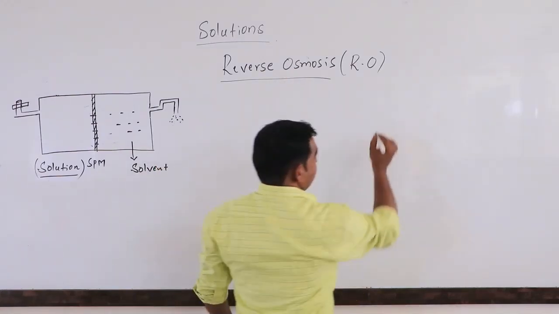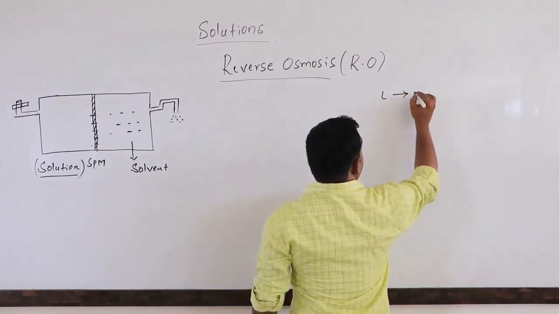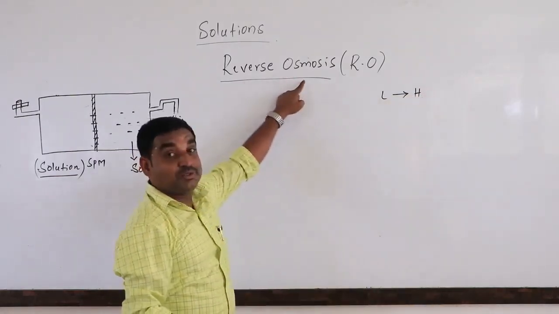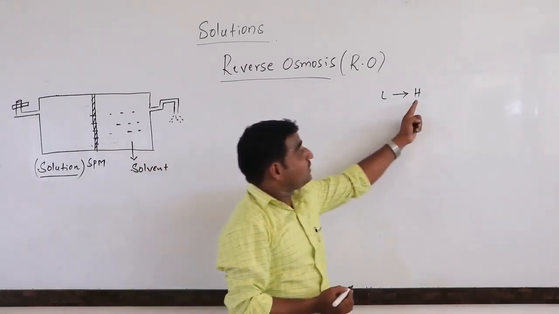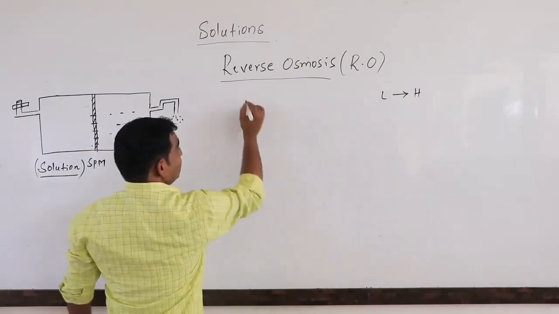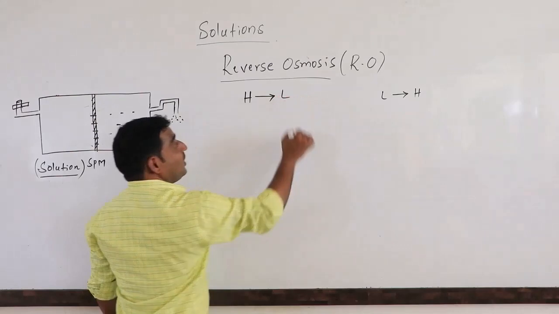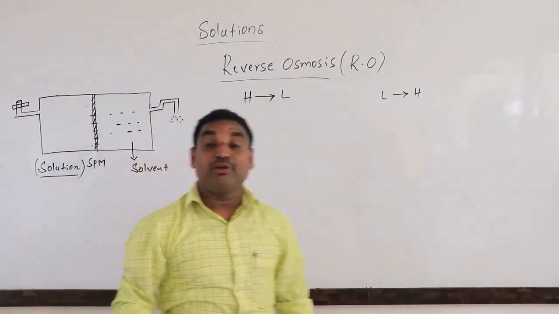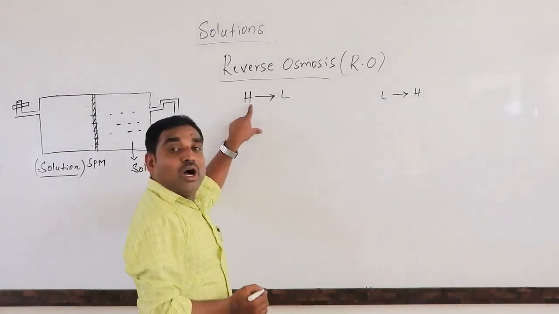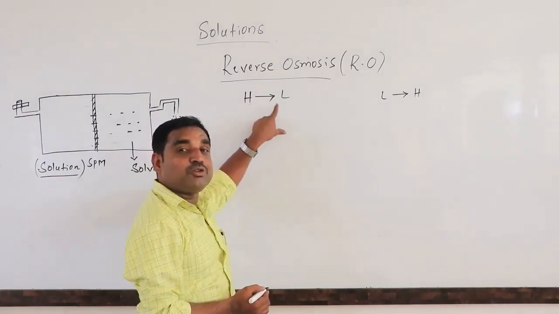Hope you all understand this one. Reverse osmosis means the solvent particles will move from higher concentration to the lower concentration through the semi-permeable membrane. So how will the solvent particles move from higher concentration to the lower concentration?